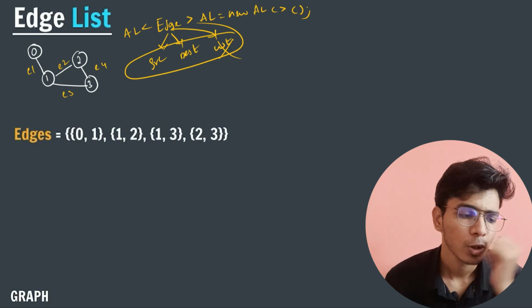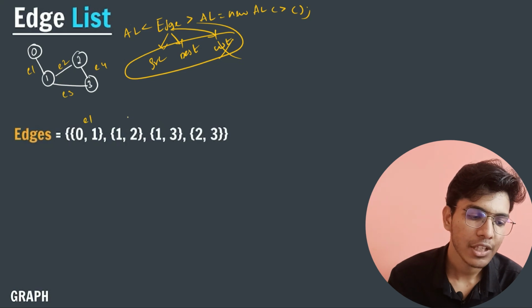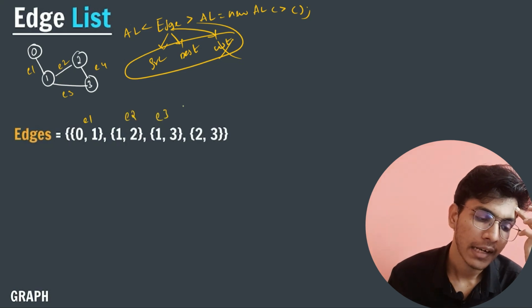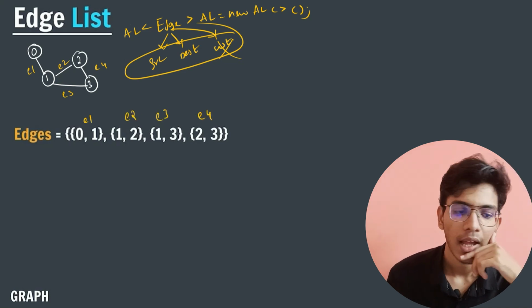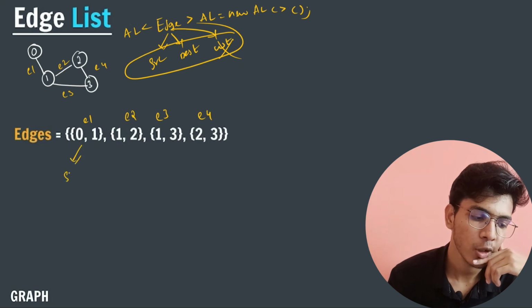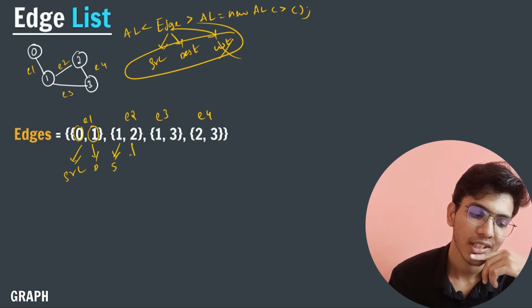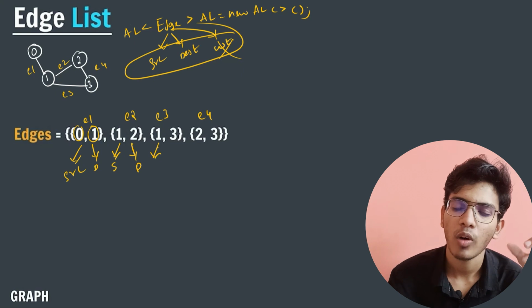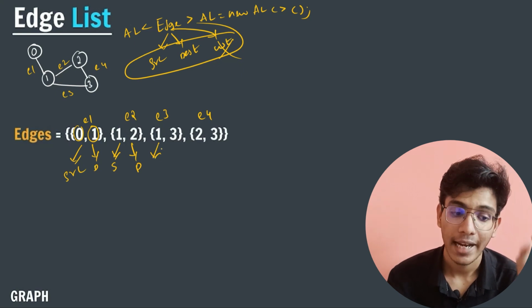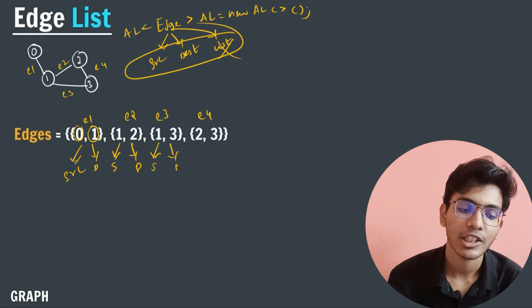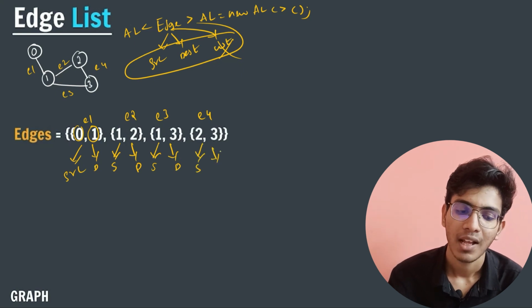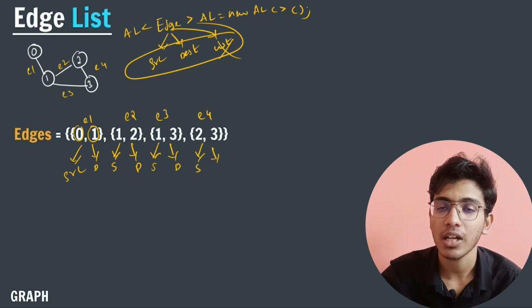Okay, so here I will store each and every individual edge at different indexes, and each edge will store source and destination. For this, source is 0 and destination is 1. Similarly, this is source, this is destination. Like this, for each and every edge I will store source and its corresponding destination. Like this, I will create an edge list.